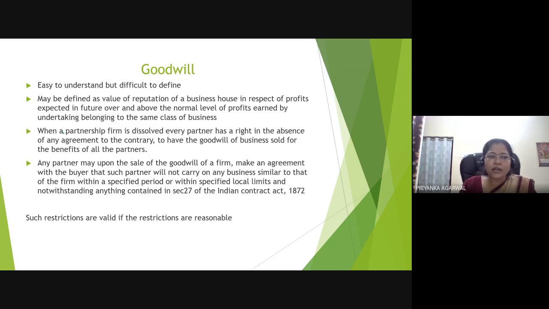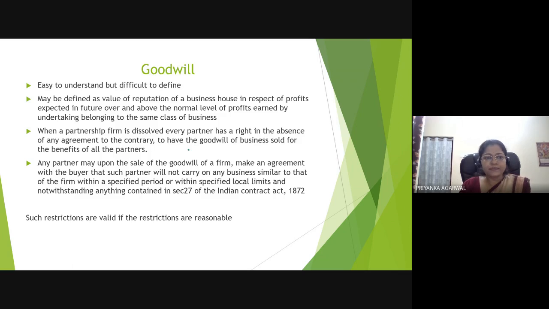In general parlance, the definition is the value of the reputation of a business house in respect of profit expected in future over and above the normal level of profits earned by undertakings belonging to the same class of business. Why is that person paying you an extra amount? Because he thinks that by taking over this business he is going to earn more profit in future. So if nothing is mentioned in the agreement, then the goodwill amount is also distributed between the partners.